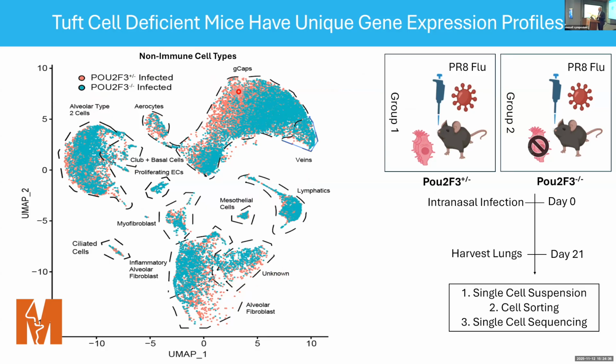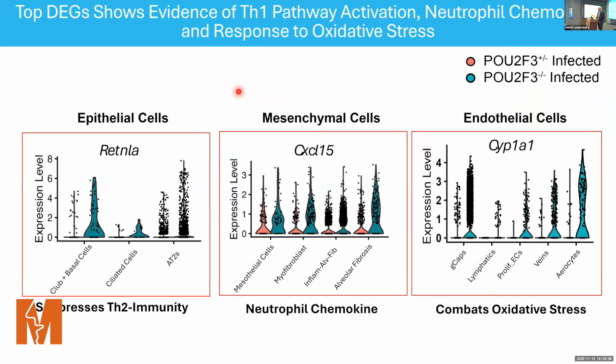But if you really begin to look more deeply at these cells and bin them into epithelial, mesenchymal, and endothelial cells, you'll see a pattern where the top differentially expressed genes in Tuft cell deficient mice show evidence of Th1 pathway activation. That is, epithelial cells upregulate the expression of retinol A, which suppresses Th2 immunity. Mesenchymal cells have an increased transcriptome expression for CXCL15, which is a neutrophil chemokine, and concomitantly, endothelial cells have an increase in CYP1A1, which is a gene involved in combating oxidative stress, which is exactly what you'd expect if there were more neutrophils.